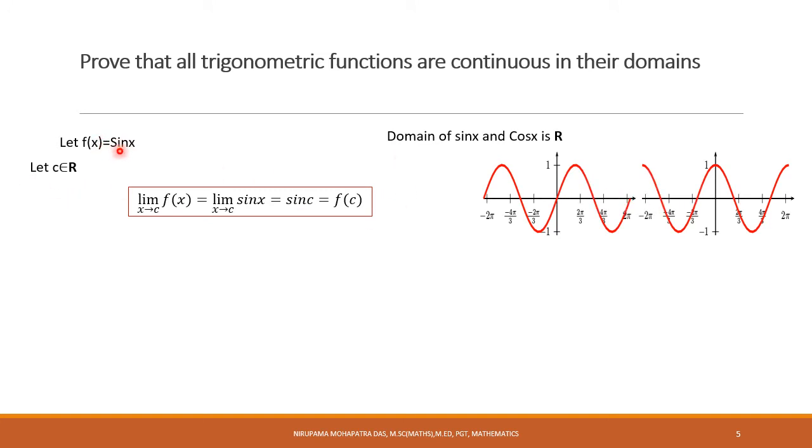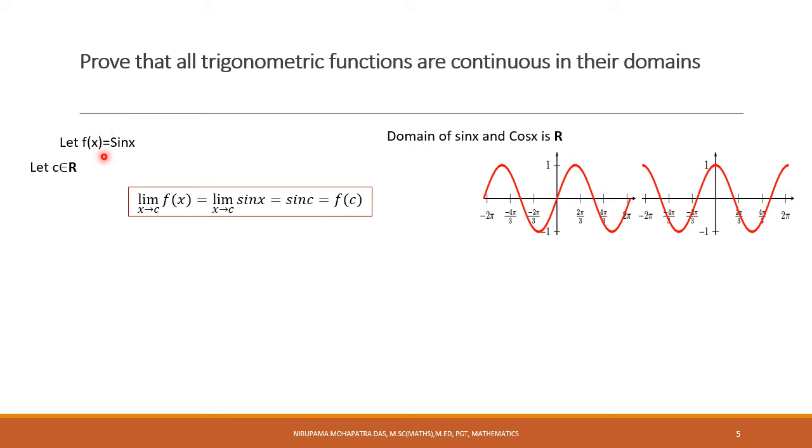Okay, so f(x) equal to sin x. This is the graph of sin x. You can see the graph can be extended in any direction, I mean in both directions on the x-axis. So the domain of sin x is the set of real numbers. Similarly, the domain of cos x is also the set of real numbers, right?